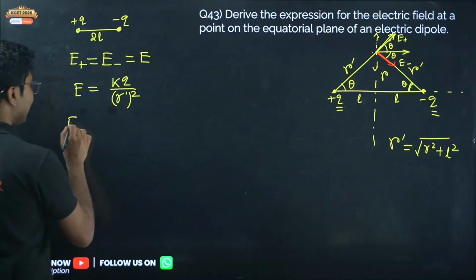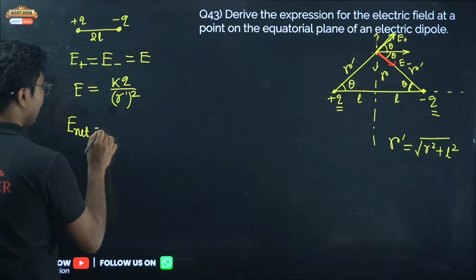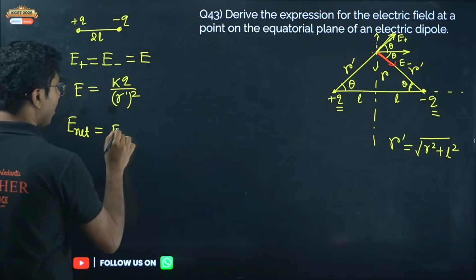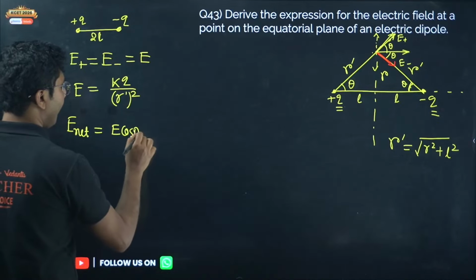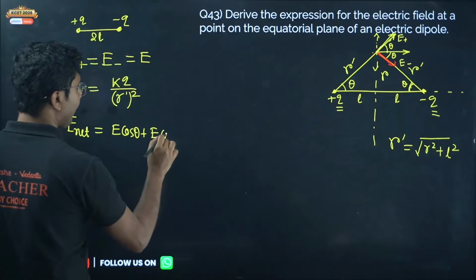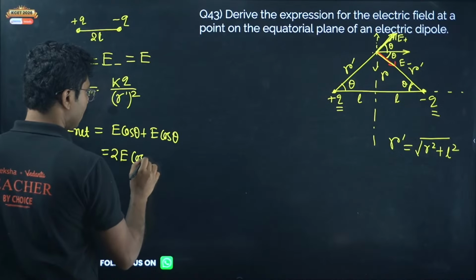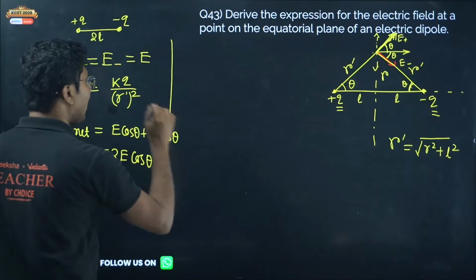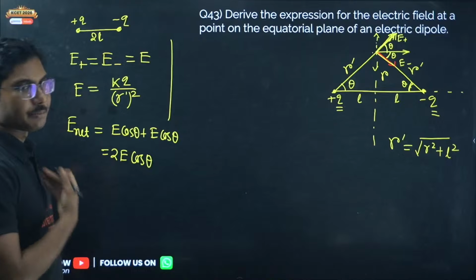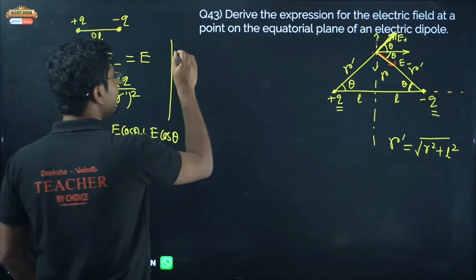So the net electric field is given by E cos theta plus E cos theta. This is the angle theta, so adjacent side, so E cos theta for this, and E cos theta for this as well. Both get added and you get 2E cos theta. Now everything is done. Now you just need to simplify this. How to simplify?